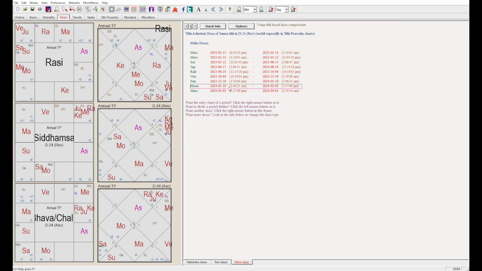I may be a very good person from inside, but I may put up an image of a daring person or a careless person or a reserved person. So the kind of projection that I put forward to the world, that is looked up from Arudha Lagna.